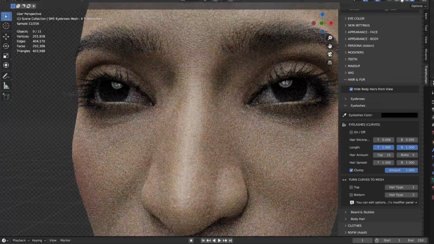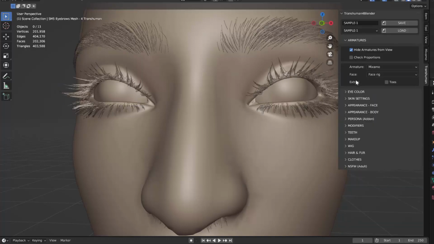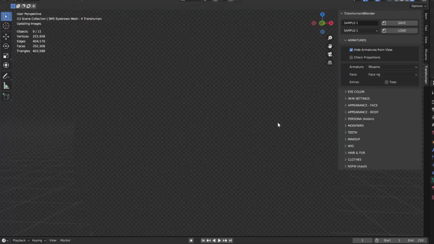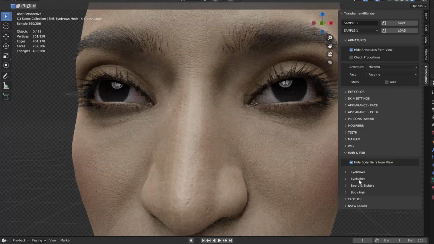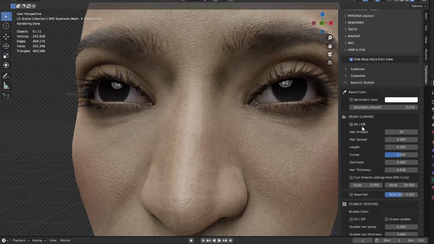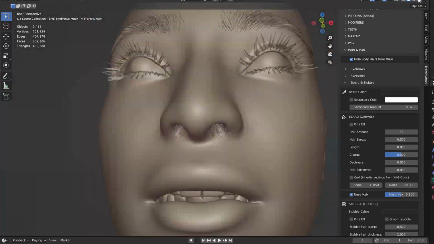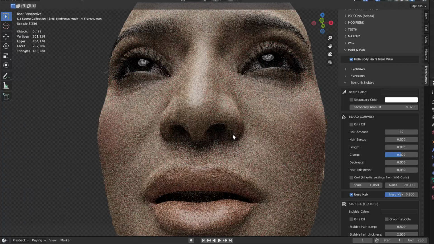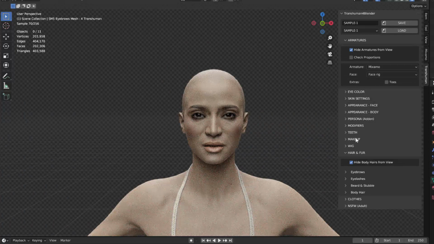I'm going to show you how you can also turn the eyelashes into mesh if you need to export the character, but I'm going to leave it for now as a curve for the final render. Another thing I'm going to do is activate, in the beard and stubble section, the nose hair because it's not very noticeable, but it gives a little bit of realism to the character. So it's always good to have it on.